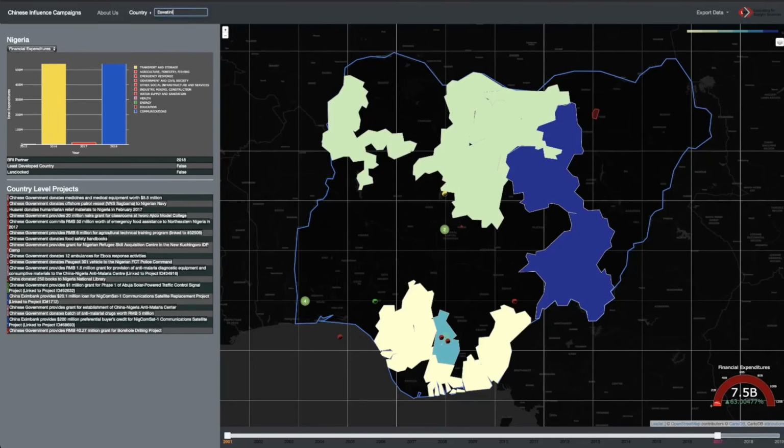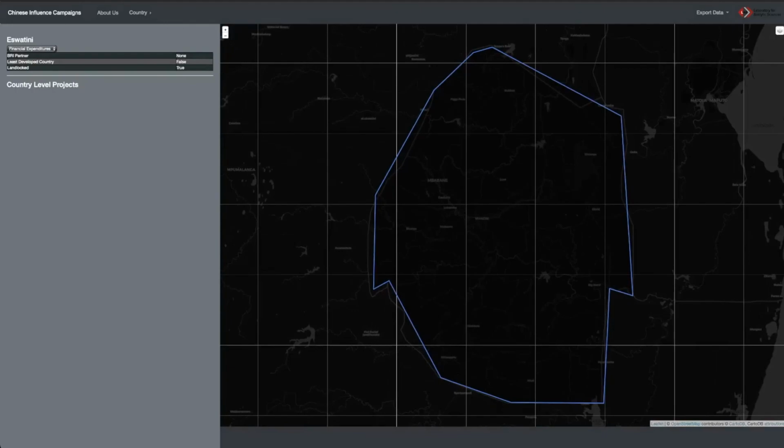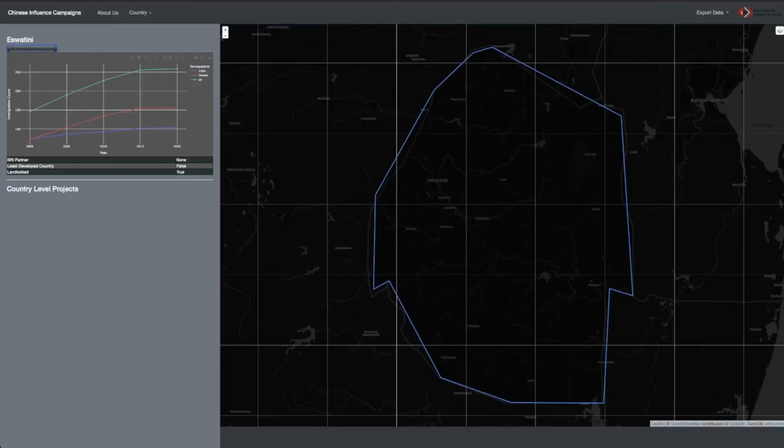In sharp contrast to Nigeria, Eswatini has almost no data available. The only data seems to be U.S. immigration records, which are not useful as a comparison at this point. With the lack of information, we can conclude that there are no known financial expenditures which would suggest ongoing Chinese influence. And to confirm, we can look at nearby countries and see what the perception of China is in the areas within close proximity. So let's take a look at South Africa.